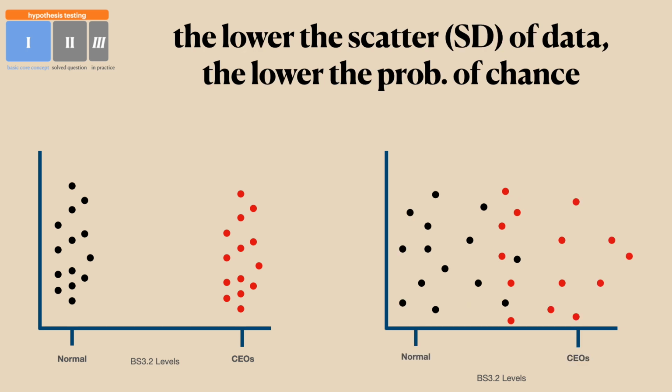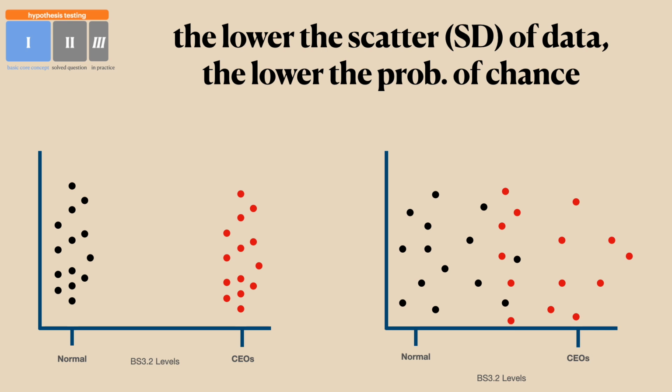Another example of a factor that influences the probability is the scatter, right? Which is another way of saying the standard deviation of the data that we have. The greater the standard deviation, the more of an overlap we have, the higher the chance that this finding is due to chance. And the opposite is true.